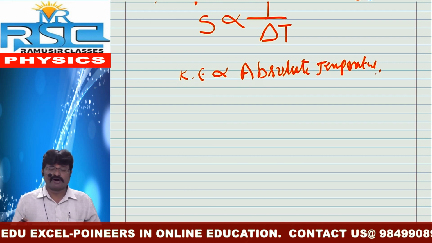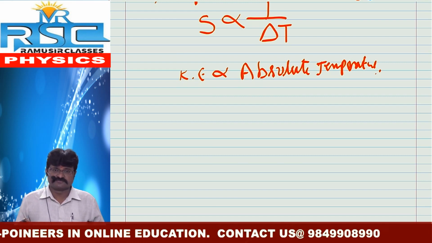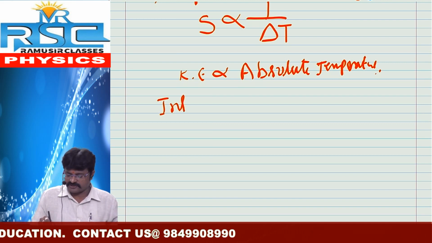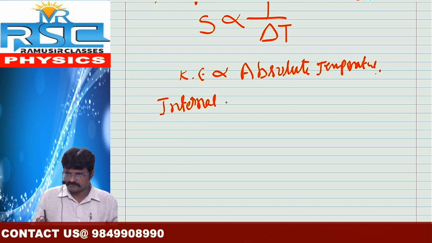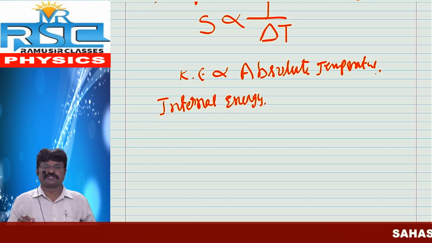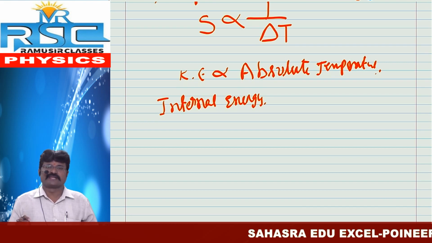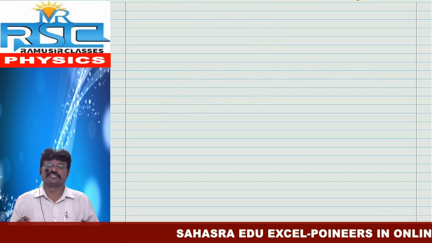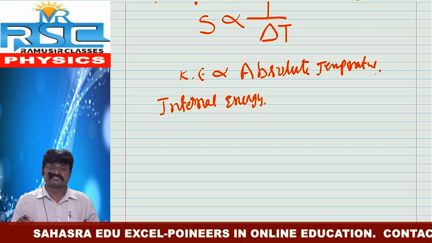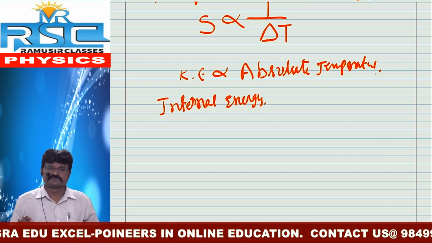The sum of all these energies is simply called internal energy. If you supply heat energy to that system, the molecules absorb this energy in different forms.